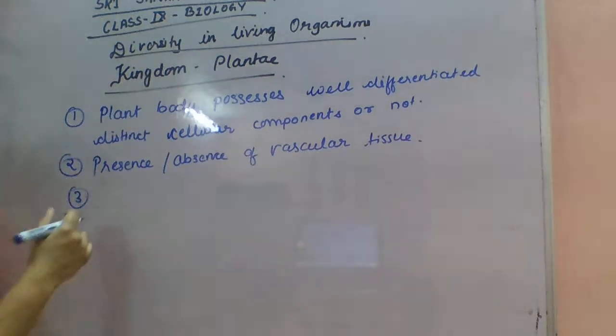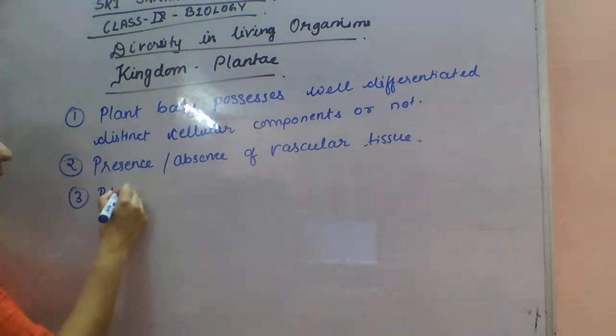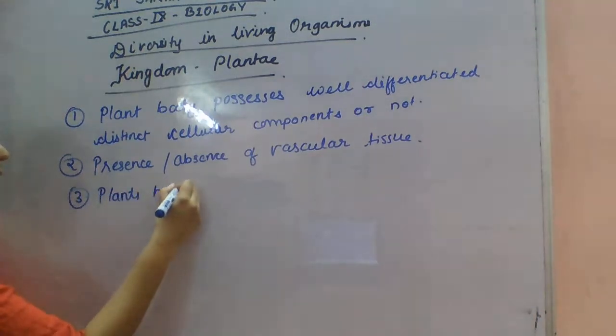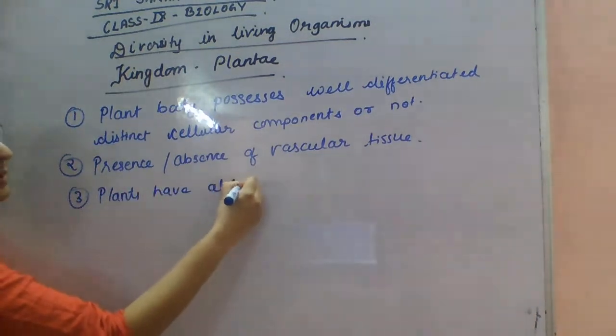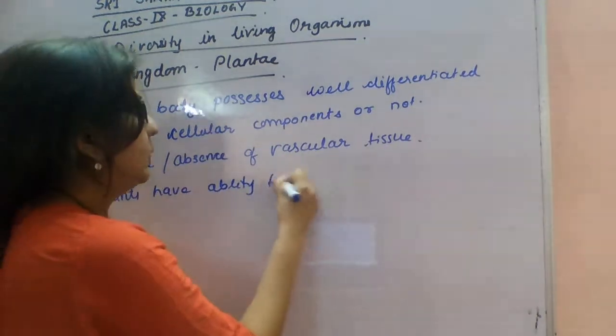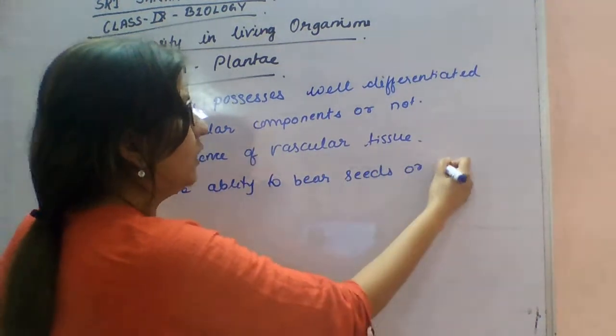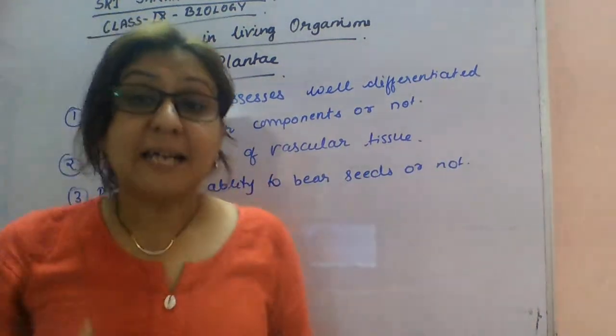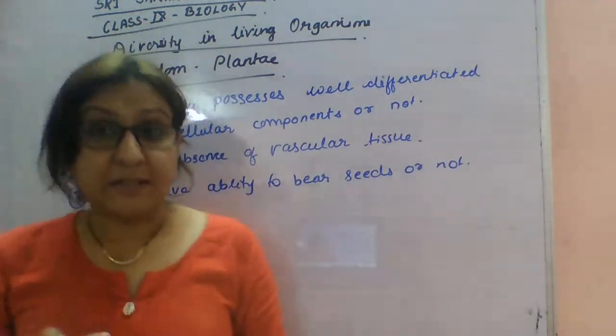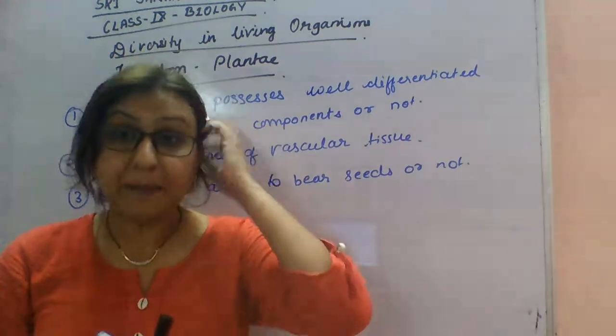So the plants have the ability to bear seeds or not. So these are the different levels of classification while we are classifying the plants.